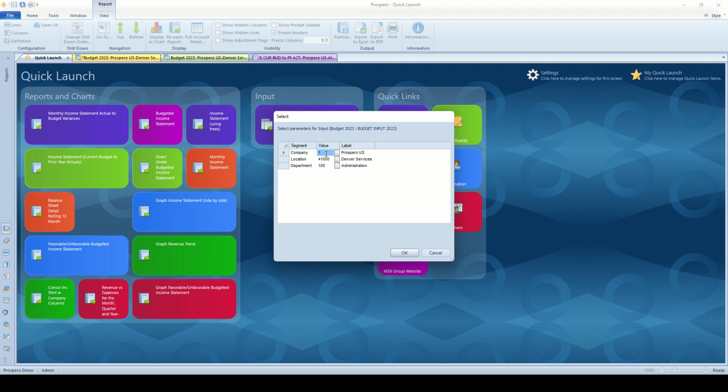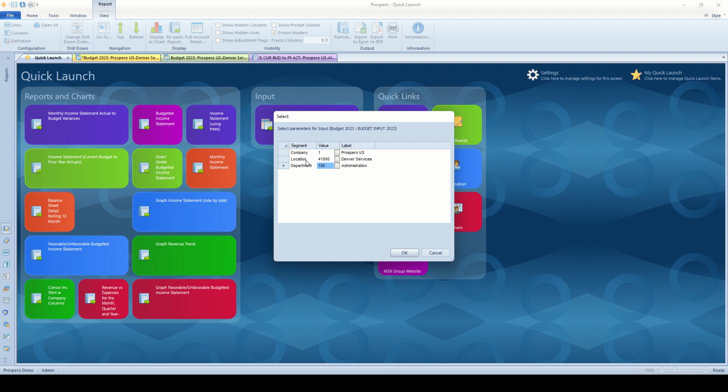We'll budget for company 1, that's our US company, location 4100 Denver Services, and department 100, which is our administration department. They can type these numbers into each one of these fields. There's also lookup buttons for any of these as well. And this would be tailored to your chart of accounts. If you don't have location as a part of your chart of accounts, you won't see it in this pop-up box here as a prompt.